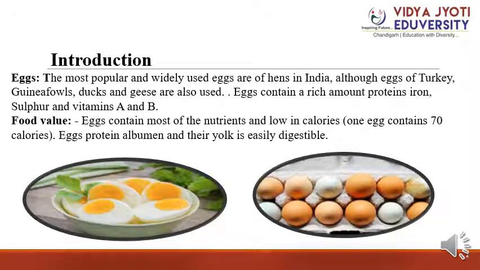Then food value: eggs contain most of the nutrition and are low in calories. One egg contains 70 calories; egg protein, albumin, and the yolk are easily digestible. So student, an egg is a compact and almost complete food. It is equal to 70 calories of energy and contains carbohydrate, fat, protein, minerals, salt, vitamins and water. Vitamins A, B, D are all necessary for health and growth. Iron, phosphorus and calcium are essential for building and maintaining a healthy body. So this is all about the egg introduction.